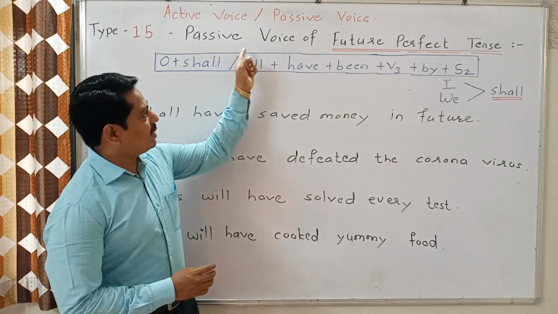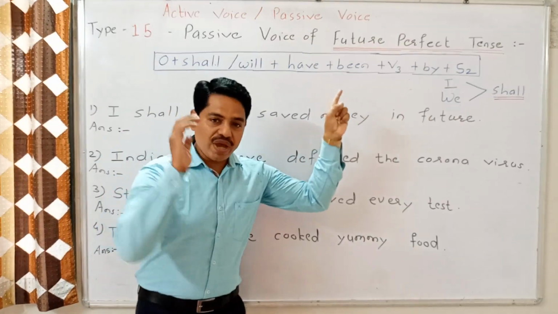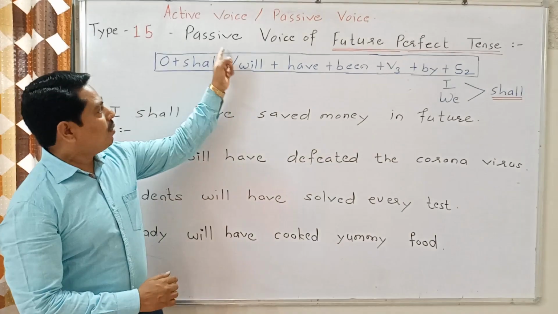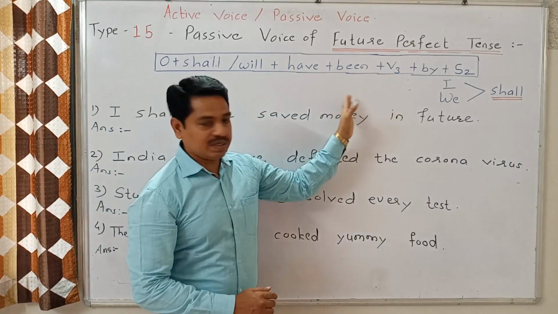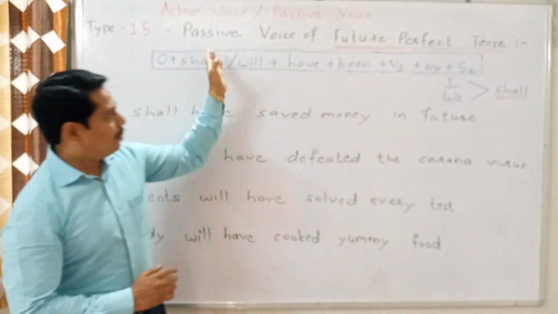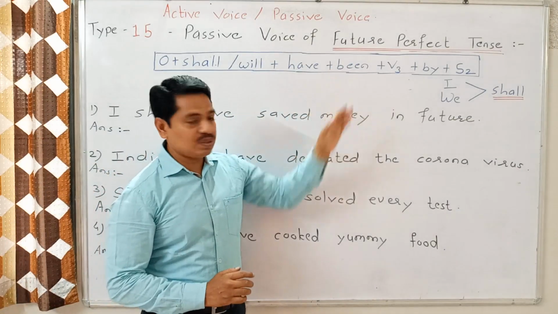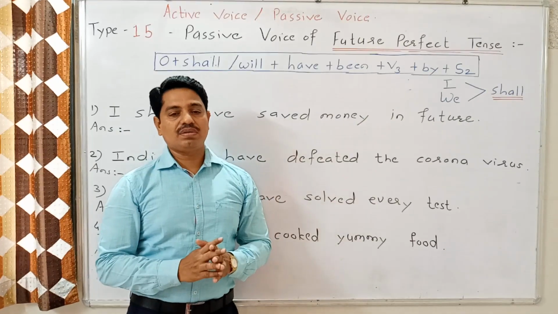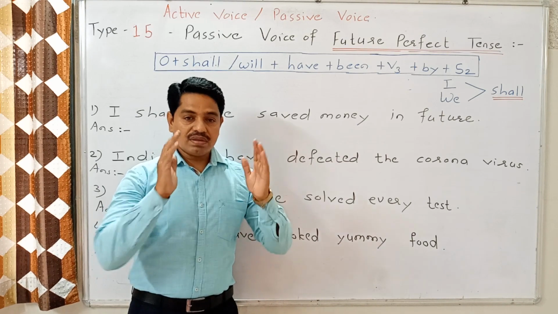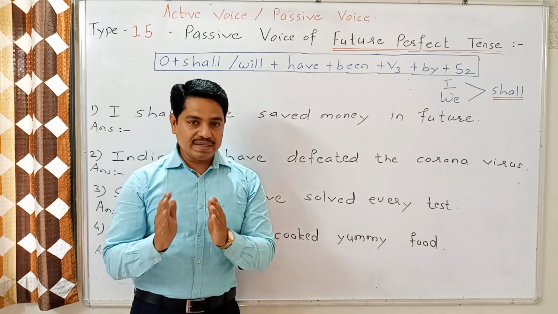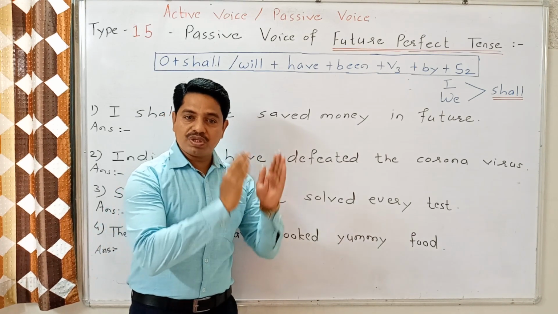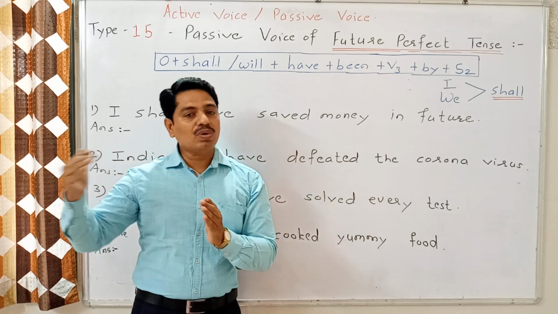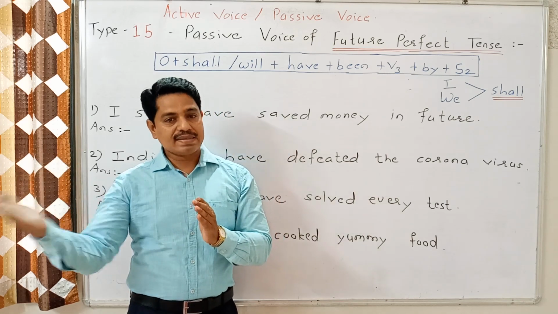Today in active voice and passive voice we are going to discuss the passive voice of future perfect tense. I repeat it, passive voice of future perfect tense. So what is the construction? If the given sentence is of future perfect tense, how do we make the passive voice of that sentence?